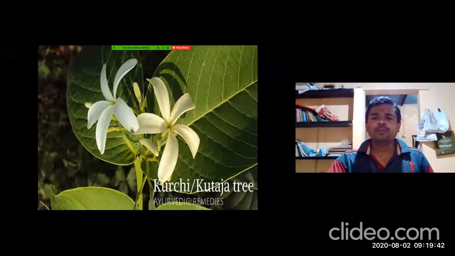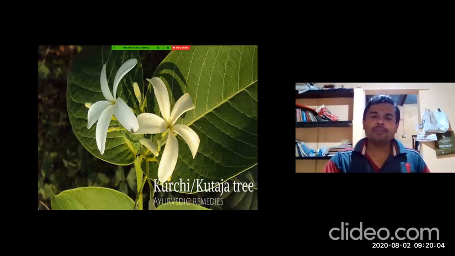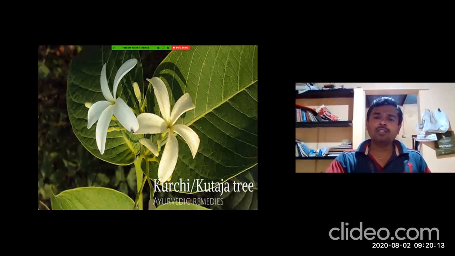So this is the picture of Kutaja. What you have observed in our garden is Stri Kutaja. In Charaka Samhita Kalpasthana, Acharya Charaka has explained there are two types of Kutaja, that is Pung Kutaja and Stri Kutaja. Pung Kutaja we consider as Holarrhena antidysenterica, whereas for Stri Kutaja, two botanical sources have been explained by the Buddhists, that is Wrightia tinctoria and Wrightia tomentosa.